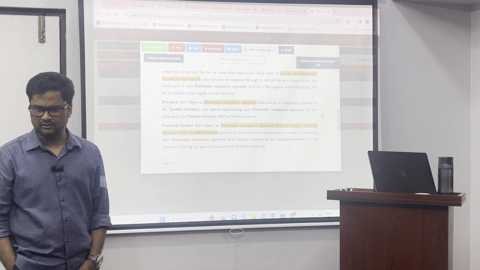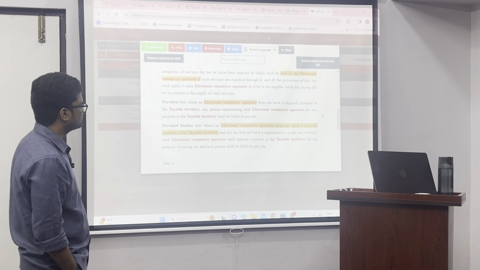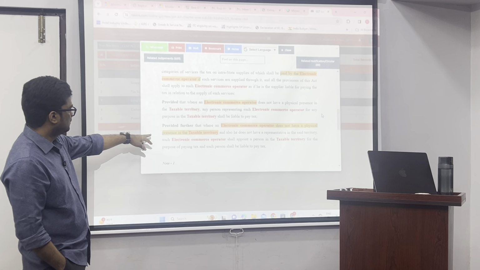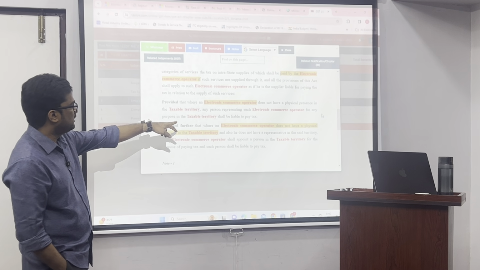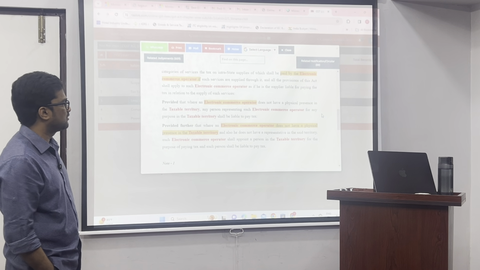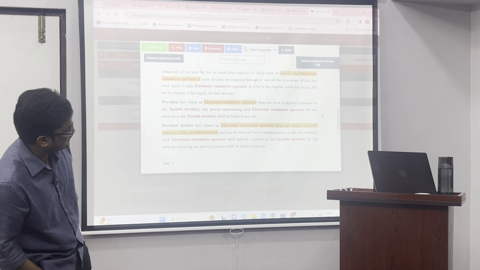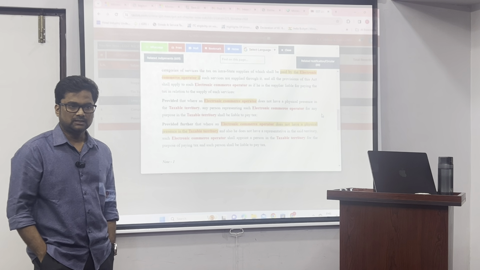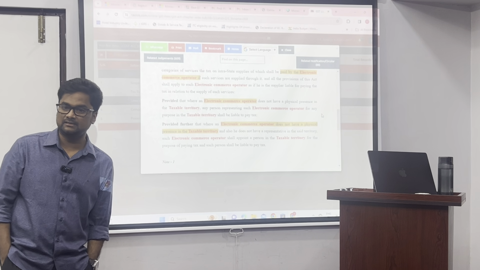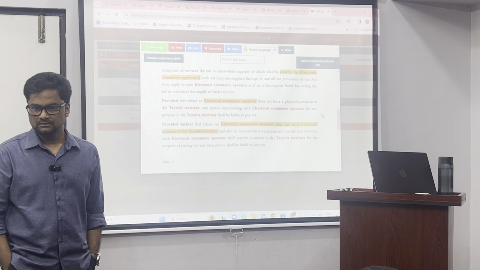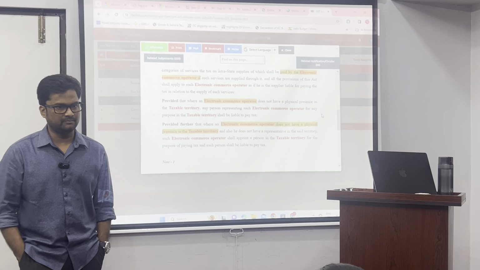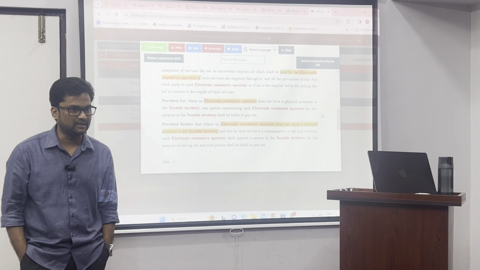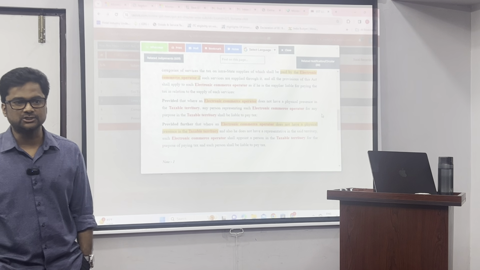All others, they have an office. But if they don't have physical presence, then what are they saying? Any person representing such electronic commerce operator for any purpose in the taxable territory shall be liable to pay tax. Any person who is representing that operator in India, people will come, no sir, we came from Ola. Now you are the person representing Ola, now you are liable, I will catch you.